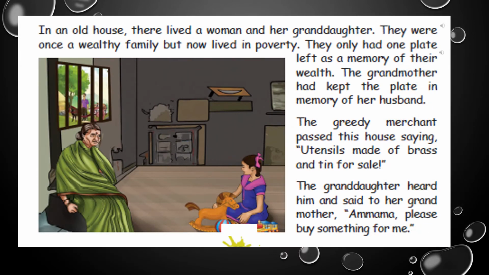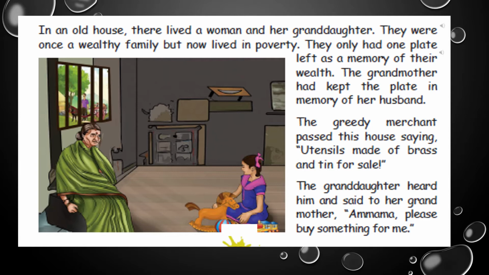Let us continue. In an old house, there also lived a woman and her granddaughter. They were once a wealthy family, but now lived in poverty. They only had one plate left as a memory of their wealth. The grandmother had kept the plate in memory of her husband. The greedy merchant passed this house, saying, utensils made of brass and tin for sale. The granddaughter heard him and said to grandmother, Ammamma, please buy something for me.